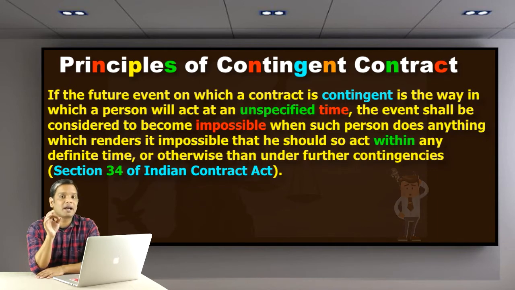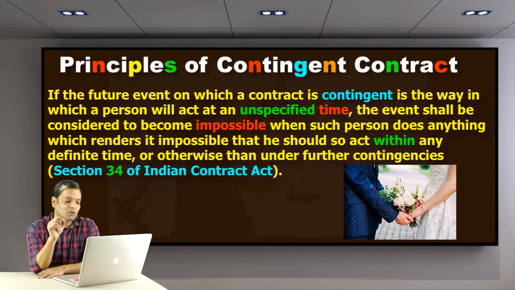A agrees to pay B a sum of money if, please pay attention, B marries C. But what happens? Before B marries C, C marries D. The marriage of B to C must now be considered impossible because she has already married someone else.